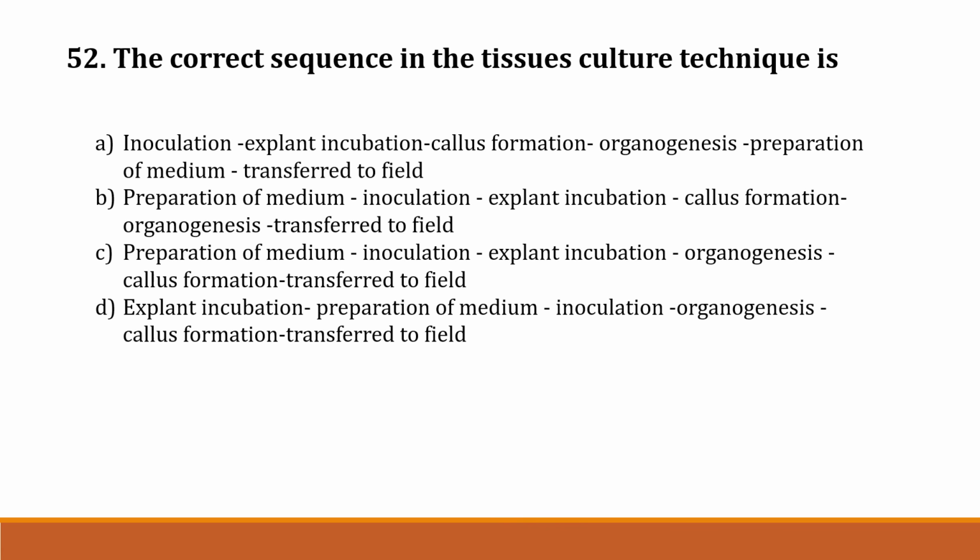Option C, preparation of medium, next inoculation, next explant incubation, next organogenesis, then callus formation, then transfer to field. Option D, explant incubation, then preparation of medium, then inoculation, then organogenesis, then callus formation, then transfer to field.